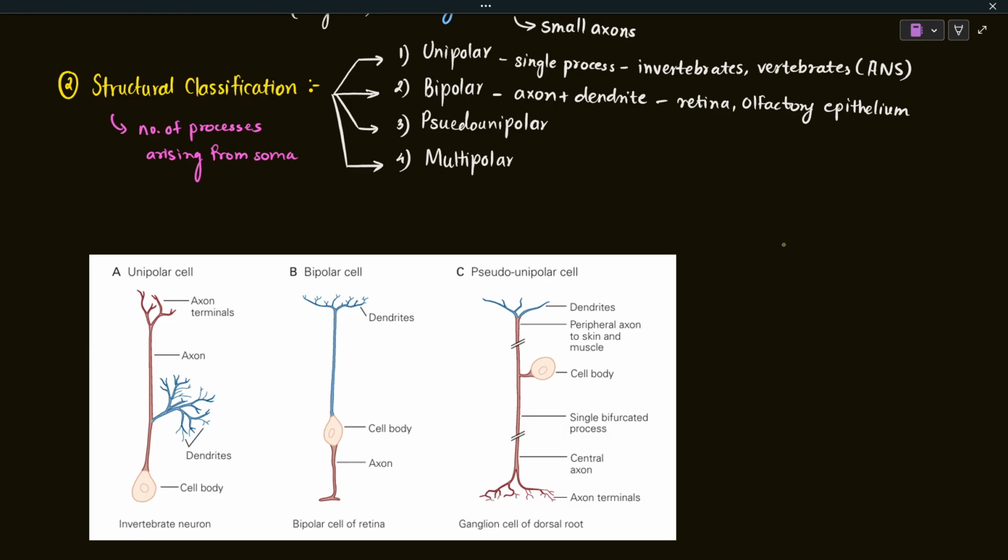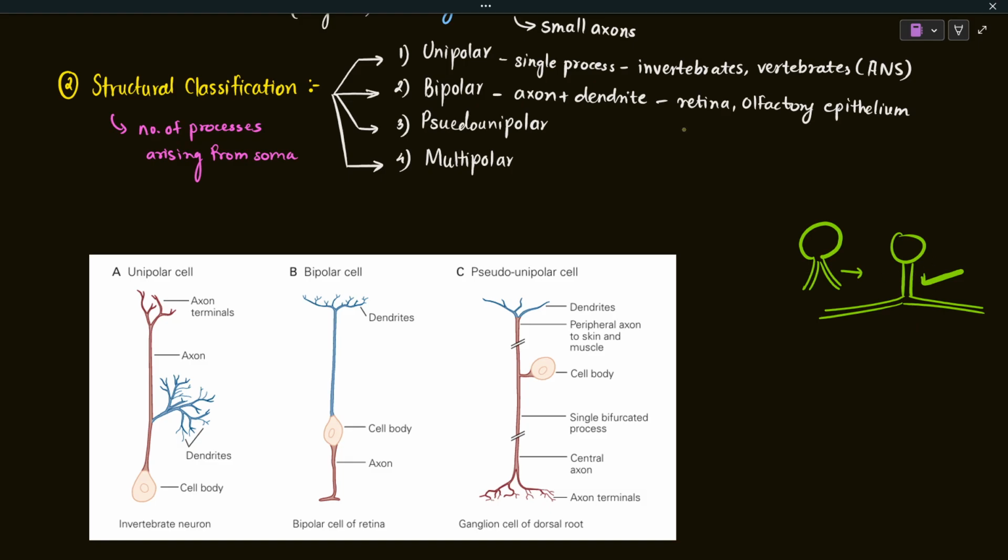The cell body gives rise to two processes, and when they fuse together, it looks like it has a single process.